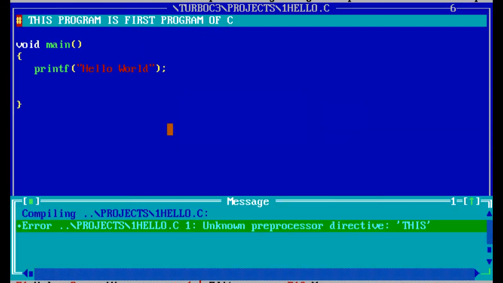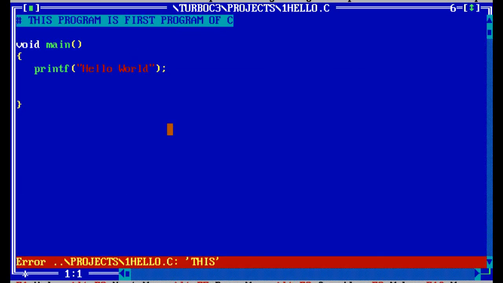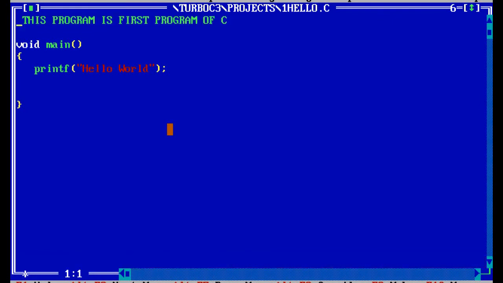Sorry, not has. Okay, it's not Java. That means to write a comment in C we should use the double slash for a single line, and for multiple lines we should use slash star and star slash. That we will see, how you can use the comment lines.